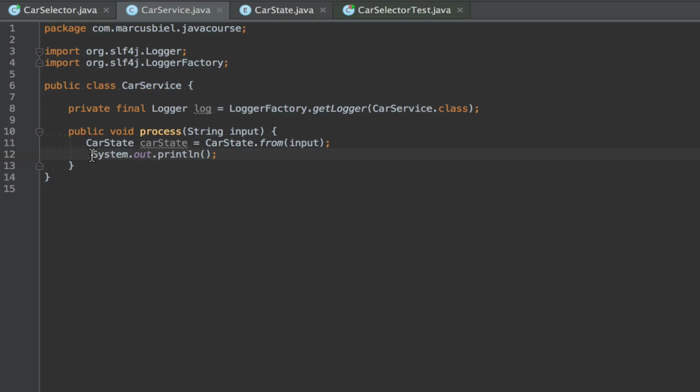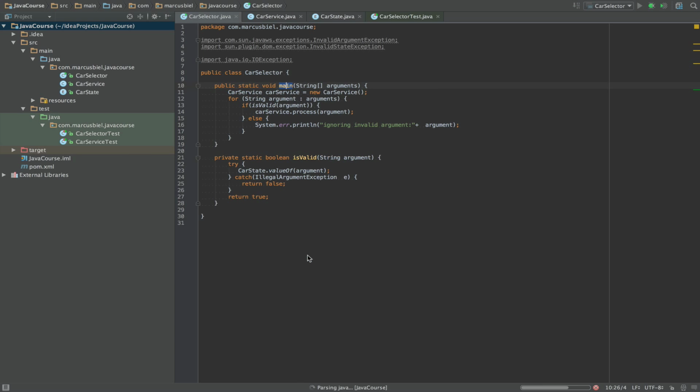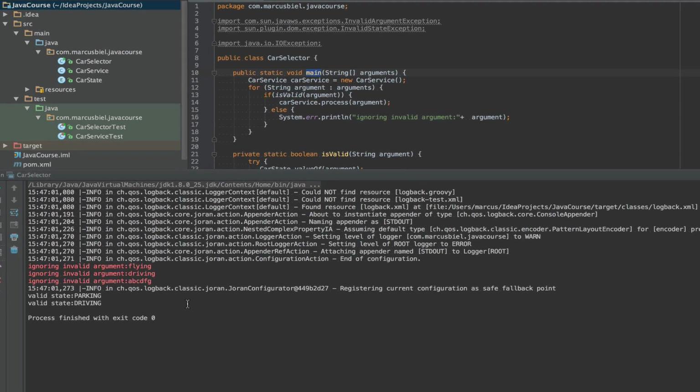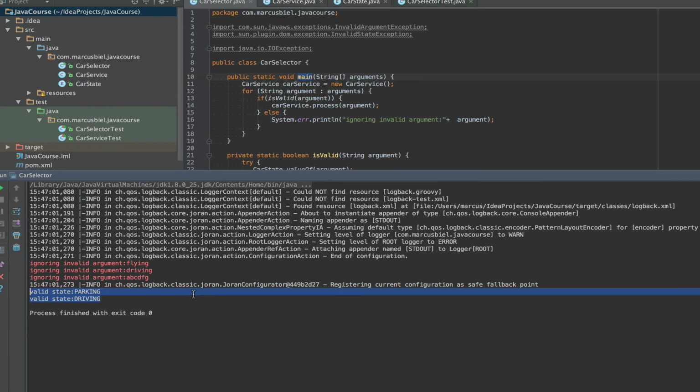Again, this thingy here is evil. Only use it in very rare situations. And I can say valid state, car state. Execute it again. So you see 3 invalid states and 2 valid states.